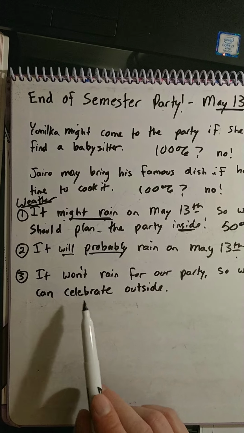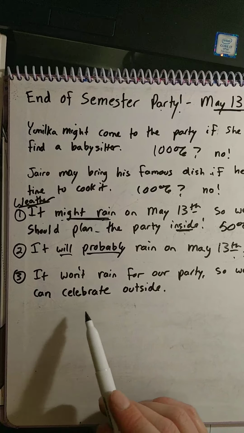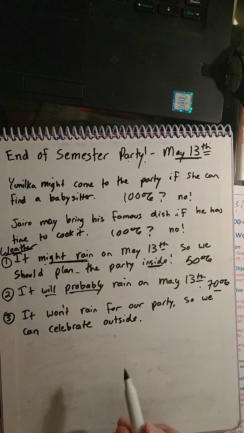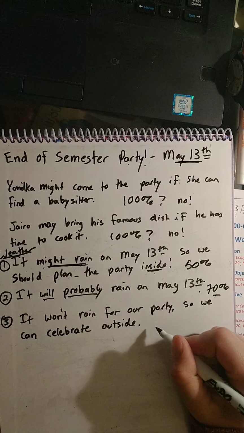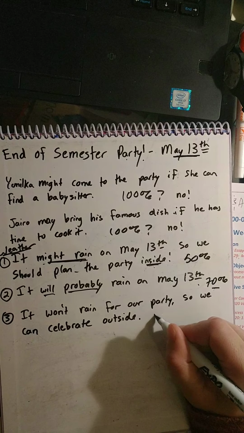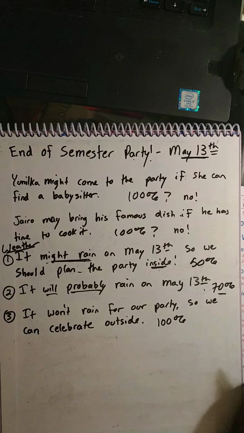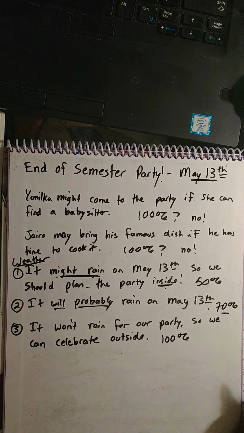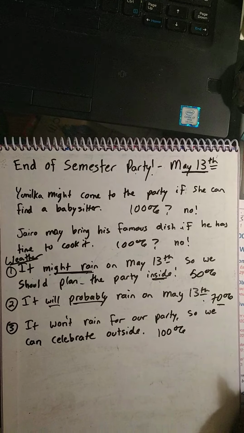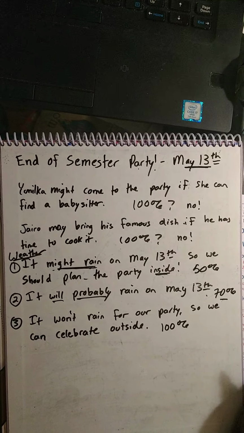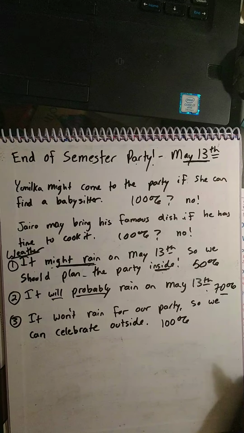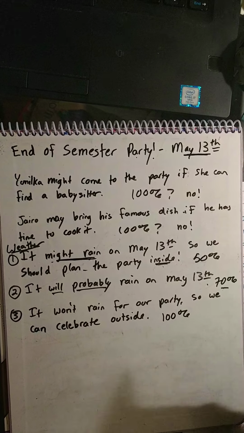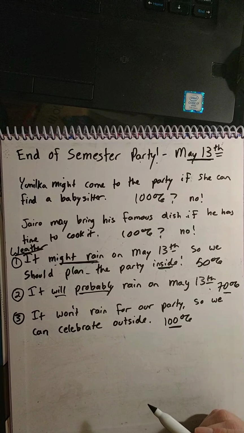The last one, it won't rain for our party, so we can celebrate outside. So what do you think about this one? If you said around 100%, you are correct. So we know almost for sure. I say almost because in New Jersey, you never know, you don't know about the weather, right? So 100% is almost for sure. Okay?